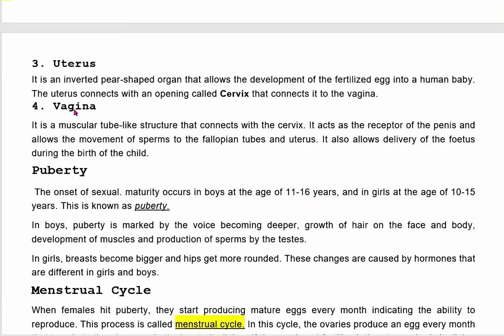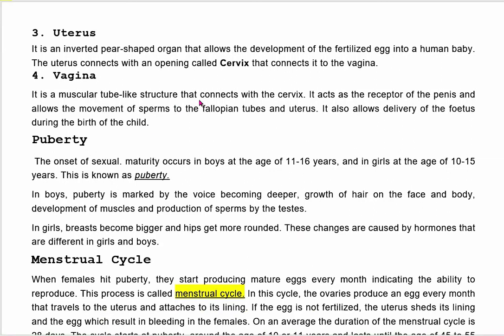Next, the last part is vagina. It is a muscular tube-like structure that connects with the cervix. It acts as a receptor of the penis and allows the movement of sperm to the fallopian tube and uterus. It also allows delivery of the fetus during the birth of the child.